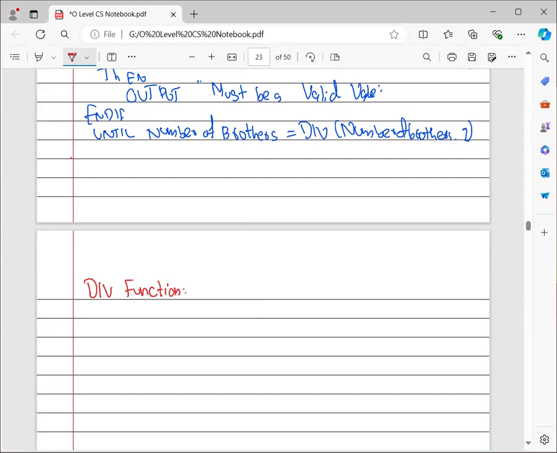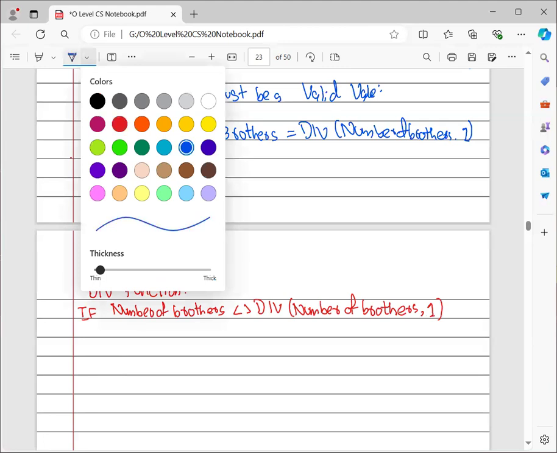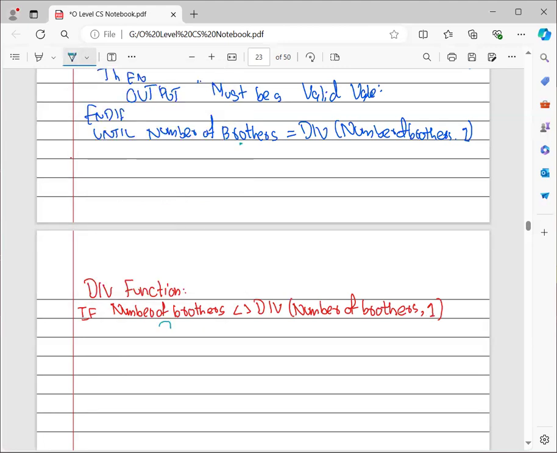Div function, that is, if the number of brothers is not equal to div of number of brothers comma 1. So this basically means, for example, if the value of your number of brothers is 2 right here, it should be equal to div 2 comma 1.